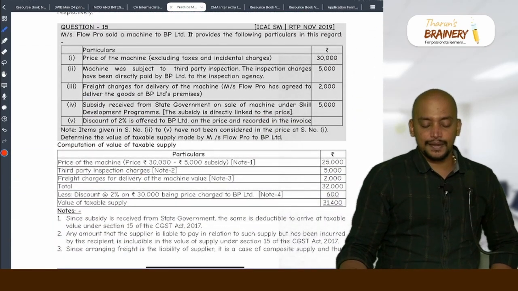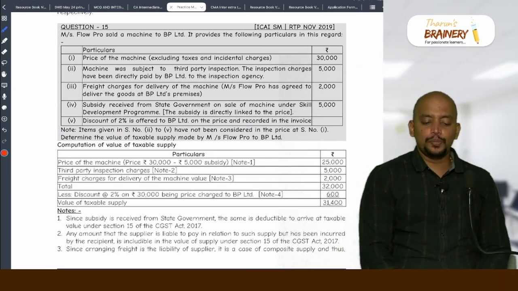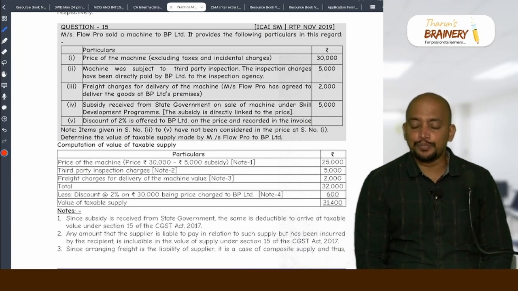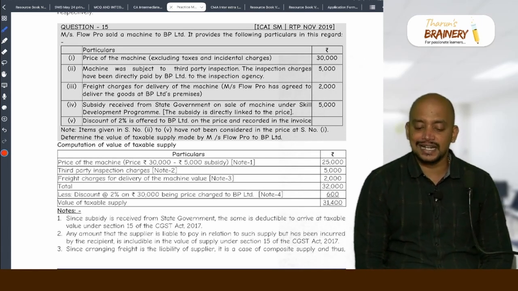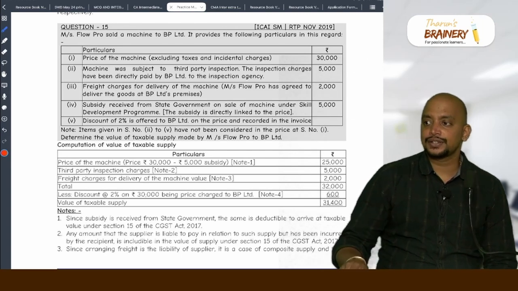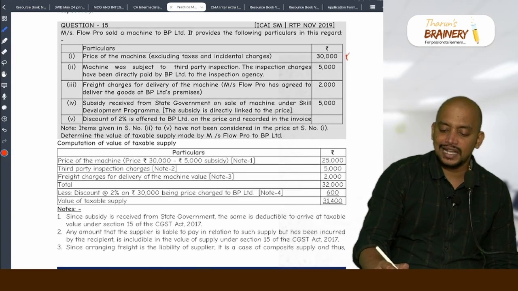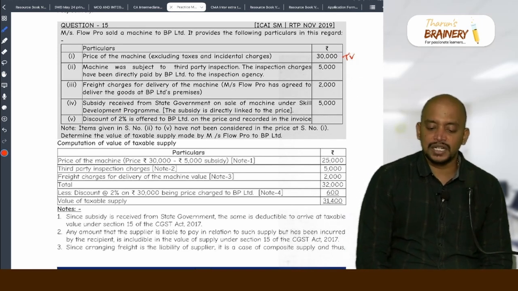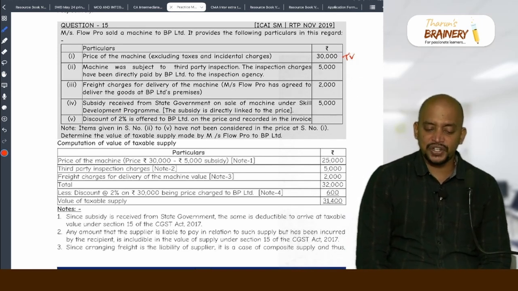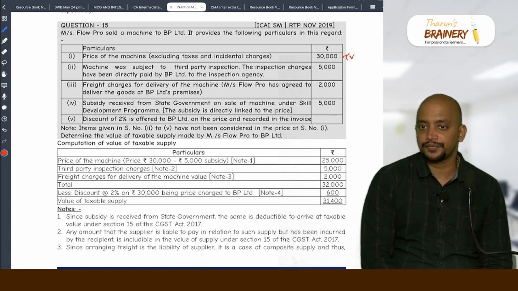Question number 15. Messrs. Flowpro sold a machine to BP Limited. It provides the following particulars in this regard. Price of the machine excluding taxes and incidental charges 30,000. So, 30,000 will be taken as the transaction value. Machine was subject to third party inspection. The inspection charges have been directly paid by BP Limited to the inspection agency.